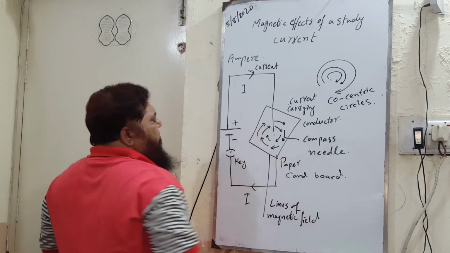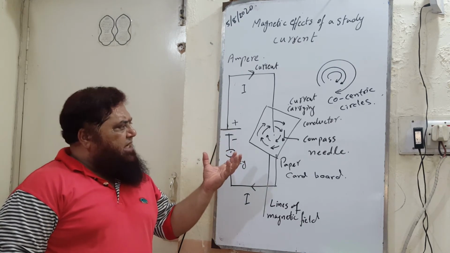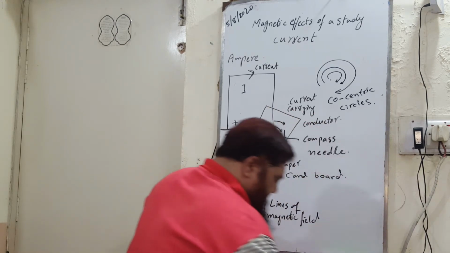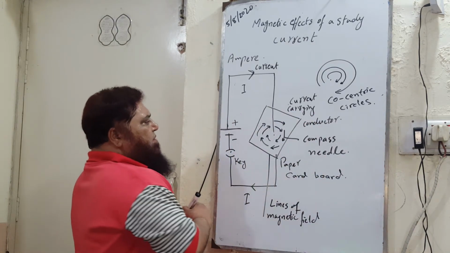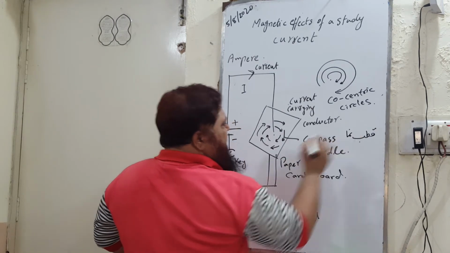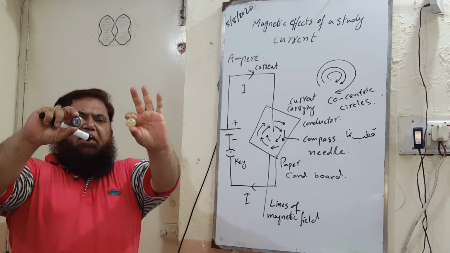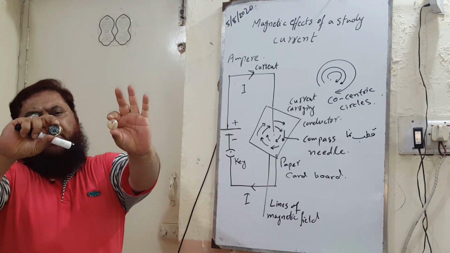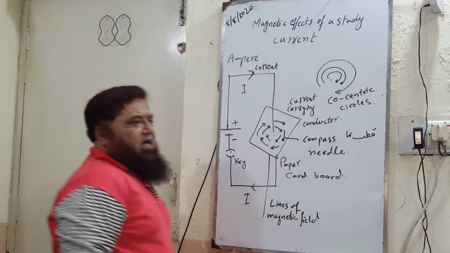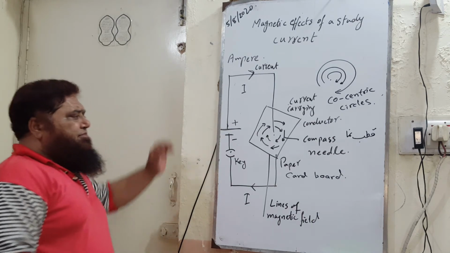These are the magnetic lines of force, and you can find the direction of these magnetic lines with the help of a compass needle. Compass, Kutabnama in Urdu. I will show you near the face of the camera after a few minutes. Compasses are used for navigation as well as for finding direction in different situations.